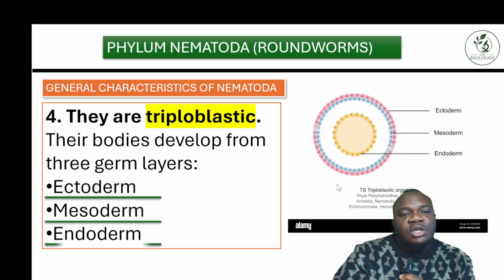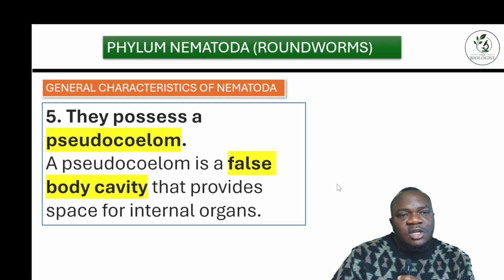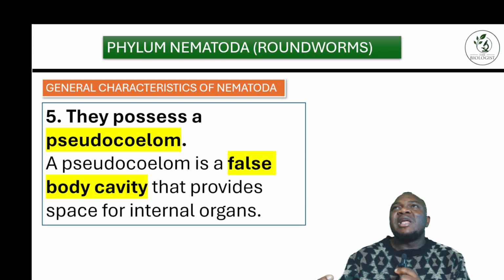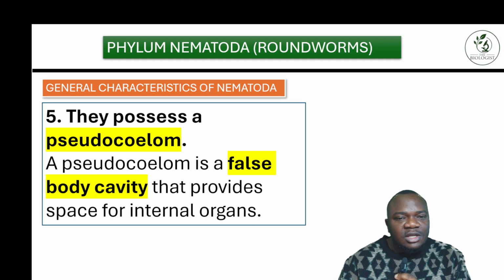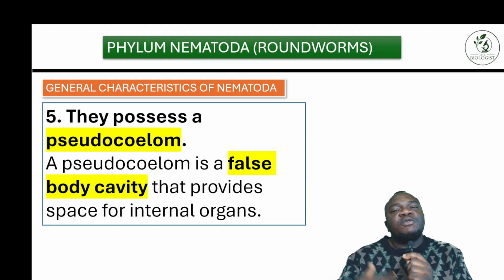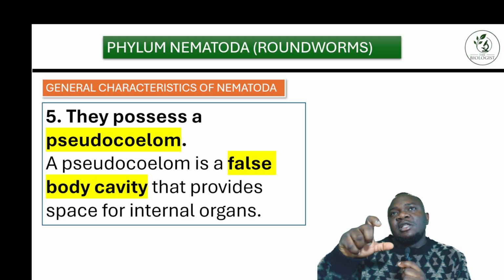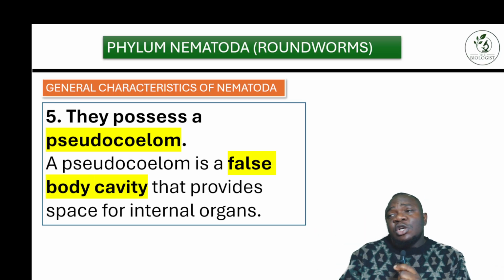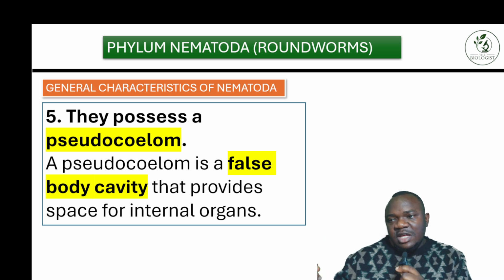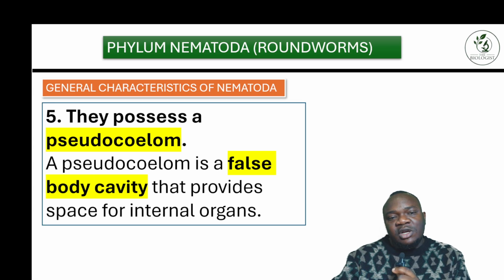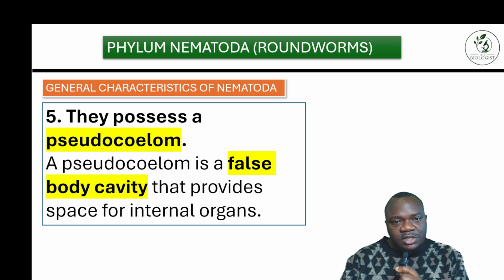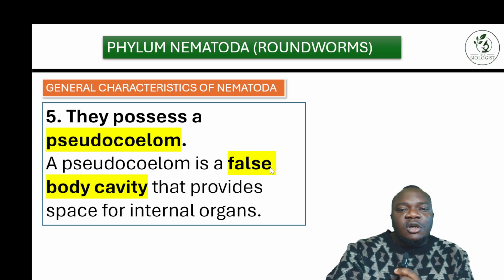All right, so for the next one, they possess a pseudocoelom. Now, a pseudocoelom is like a false body cavity that provides space for internal organs. So, for example, in the body they have different spaces because they have organs which they use to provide a lot of functions. So they have additional space in the body, which creates room for other internal organs to carry out their functions. So we call this a pseudocoelom.